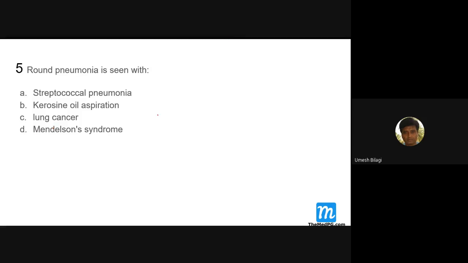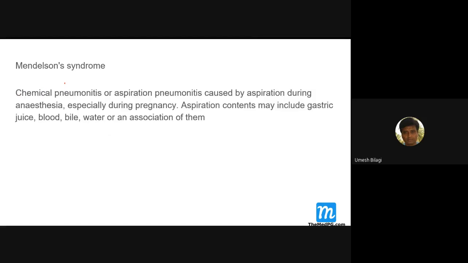Mendelson syndrome means following anesthesia, the patient will aspirate his gastric contents. Mostly it is acid. Those anesthetic patients developing pneumonia is Mendelson syndrome. It is more likely with pregnancy. It is chemical pneumonitis or aspiration pneumonitis caused by aspiration during anesthesia, especially during pregnancy. Aspirated contents may include gastric juice, blood, bile, water, and combinations of them.